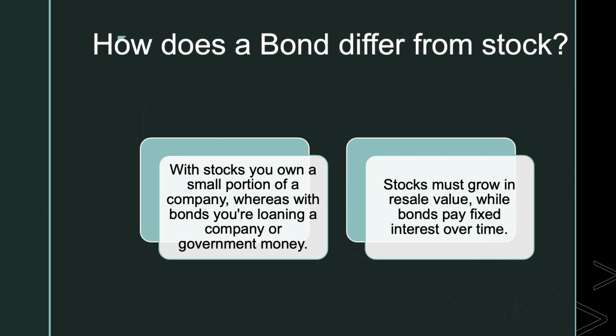Now, how does a bond differ from a stock? Stocks mean ownership in a company. Bonds are a loan to a company or government. Stocks typically trade on various exchanges, while bonds are mainly sold over the counter rather than in a centralized location. Stocks have historically delivered higher returns than bonds because there is a greater risk that if the company fails, all of the stockholders' investment will be lost.